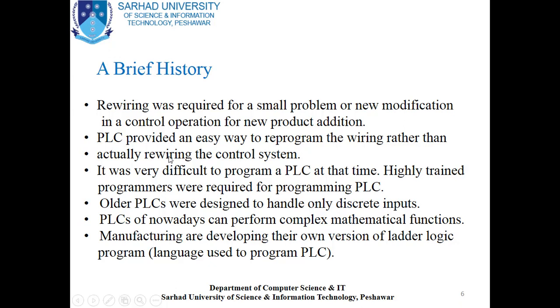The second point is that PLC provided an easy way to reprogram the wiring rather than actually rewiring the control system. So if we use PLC instead of mechanical devices, it is very easy to reprogram the wiring for the control system.